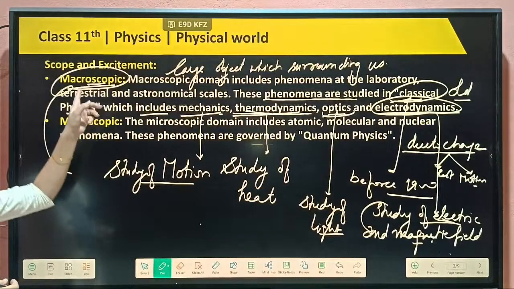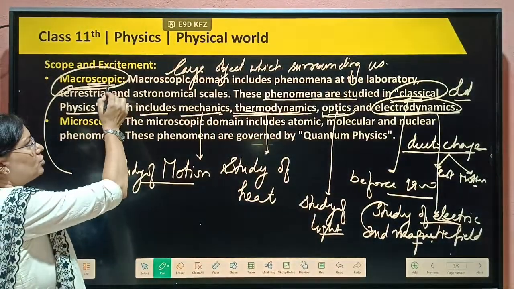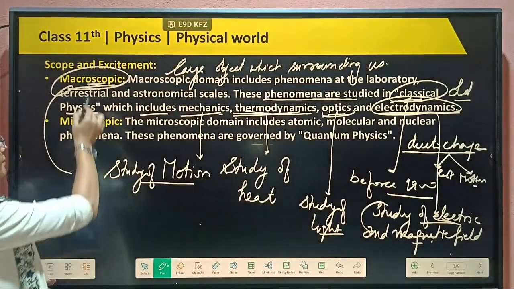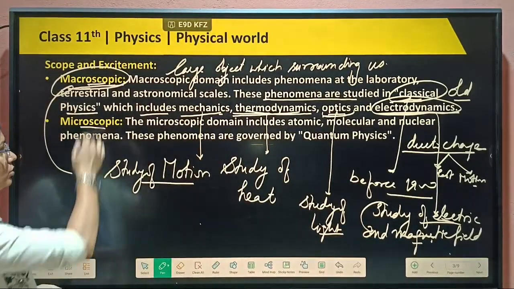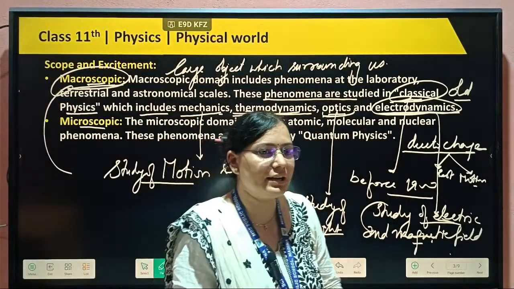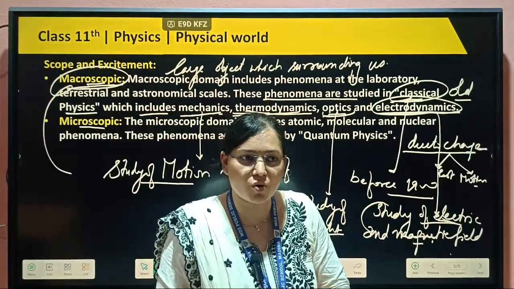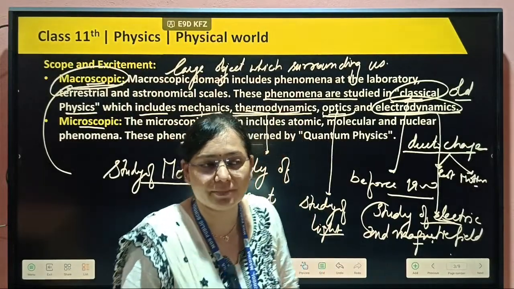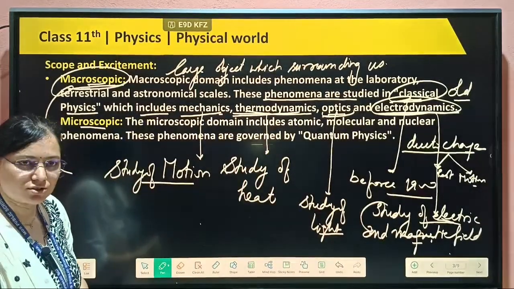Here, different subjects of physics are given. Then we are dividing this subject by scope into two parts, macroscopic and microscopic. According to this scope, our physics is also divided into two parts. One depends upon large objects, the second is about small objects. Small means nanoparticles, which you can't see with your naked eyes, so they come in the category of microscopic particles.